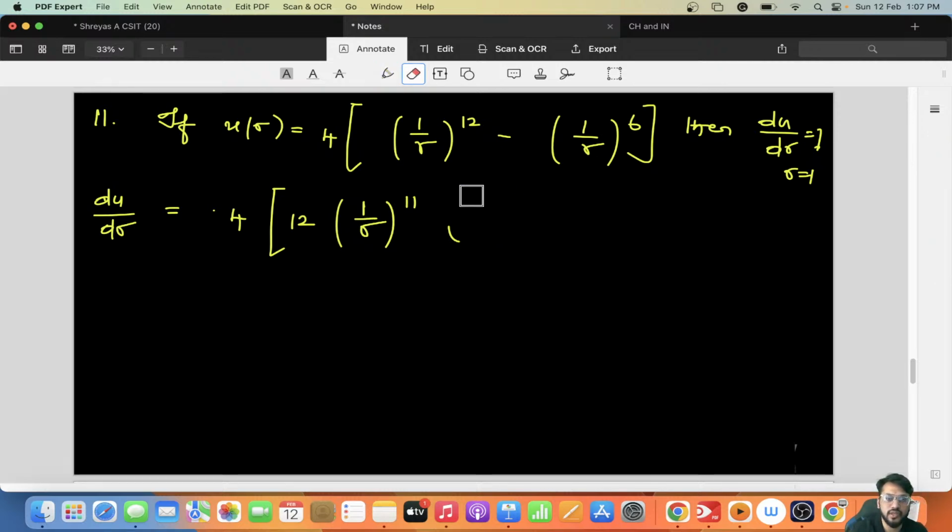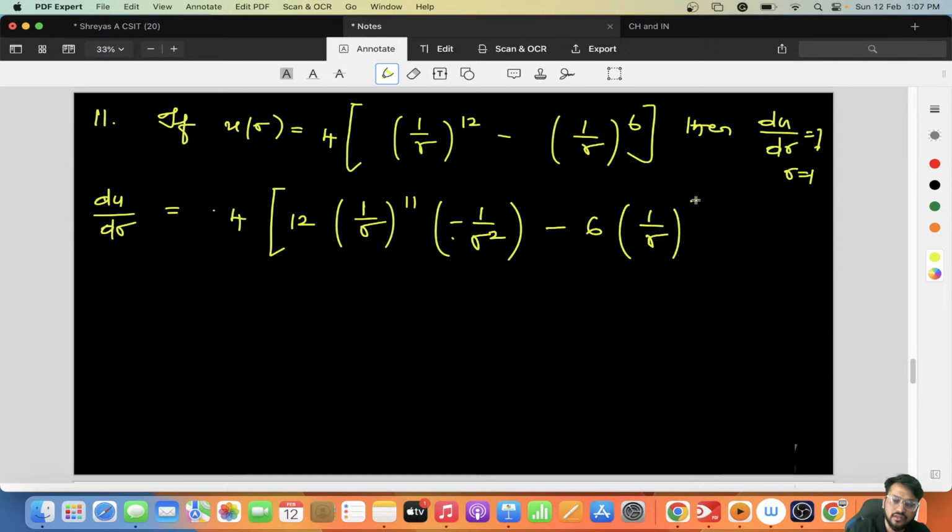Minus 6 comes at the first, 6 into 1 by r to the power 5 into minus 1 by r square again. Here it is clearly given du by dr where r is equal to 1.